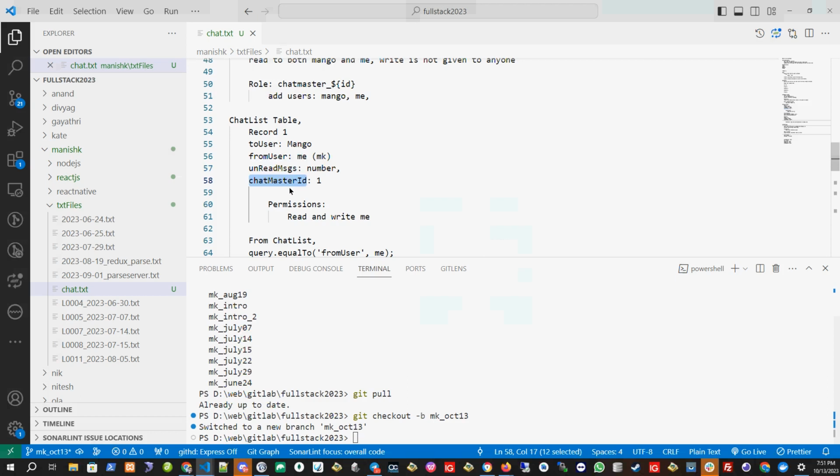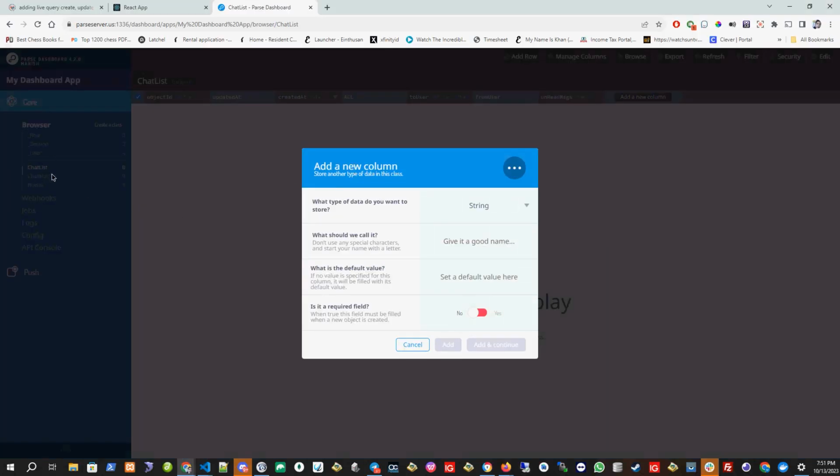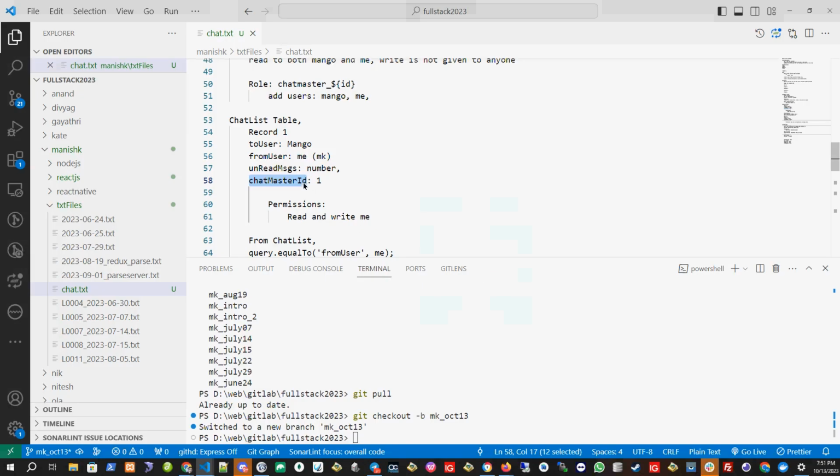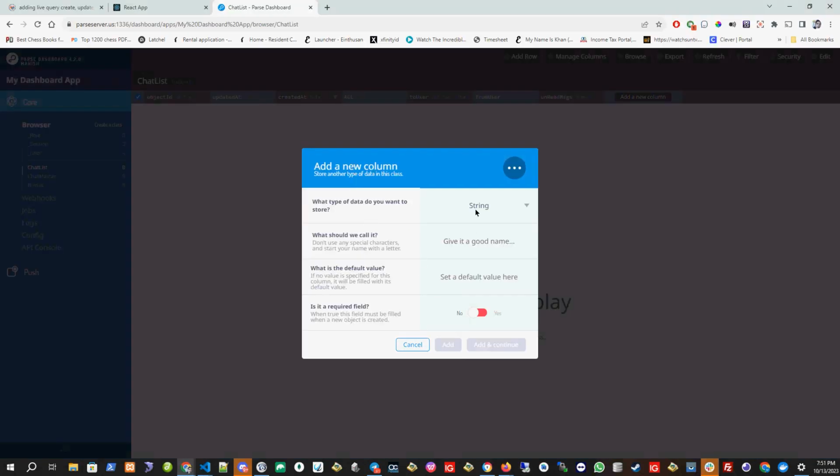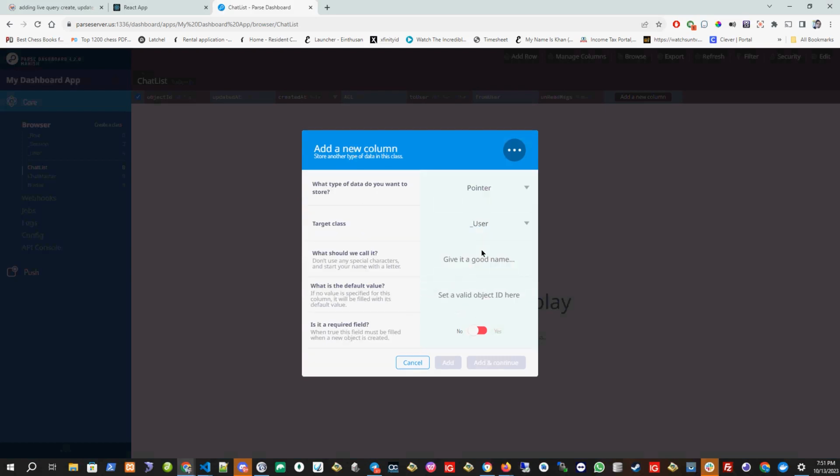Okay. Then I have to put chat master ID. Since chat master is a table, that ID is not a numeric one, it is a string. And it is a pointer, so I will use a pointer. Whenever we want to relate to some other table, we have to use a pointer. So what is a good name? Chat master ID. And which table is it targeting? The chat master table. So now this chat master ID should be a valid ID from the chat master table. And is it a required field? Yes, it is a required field.